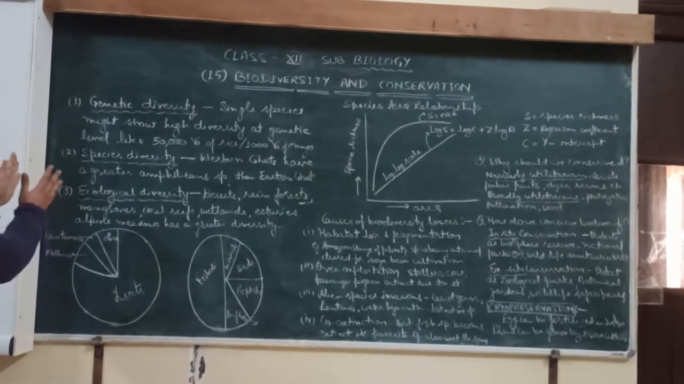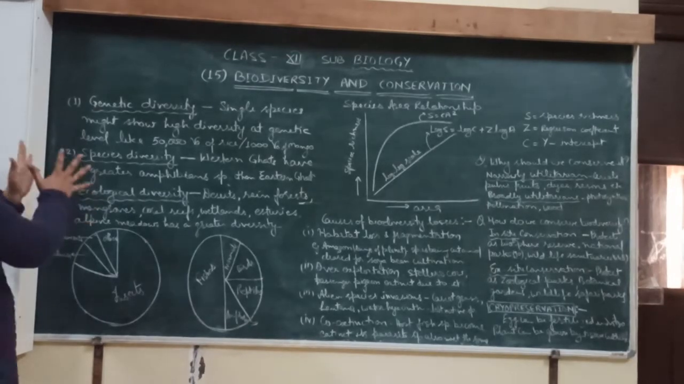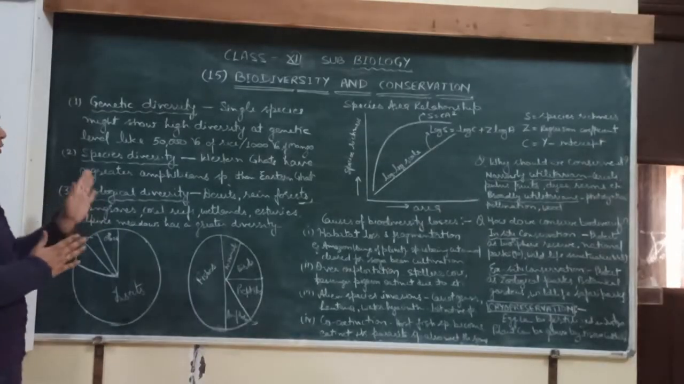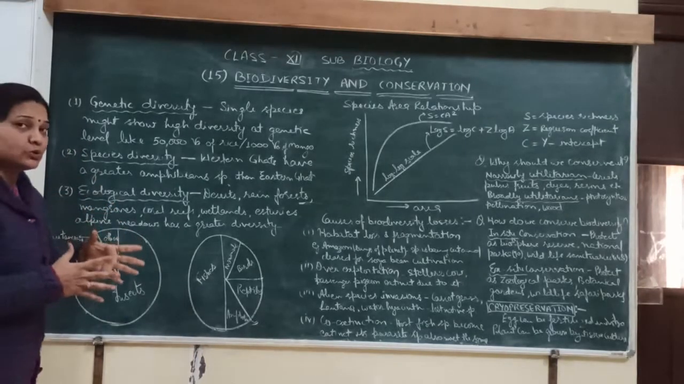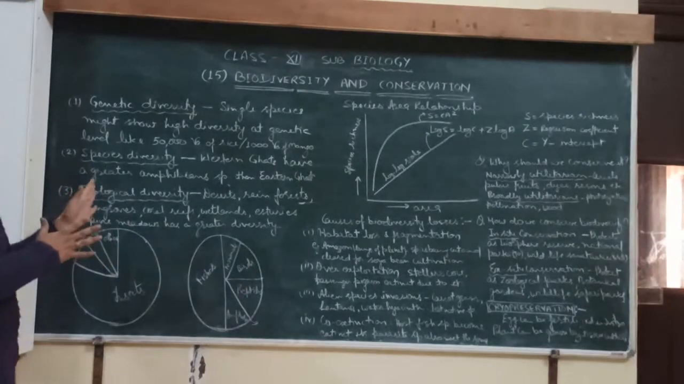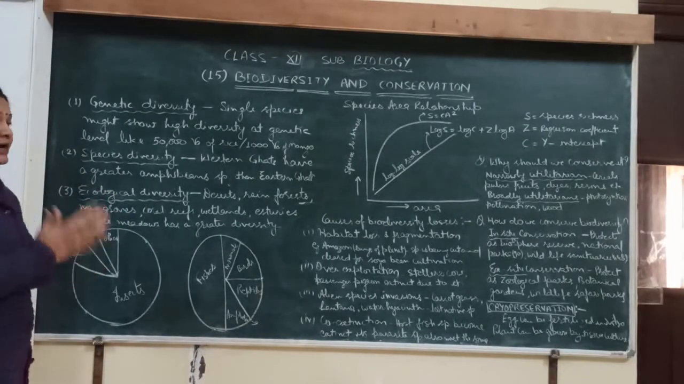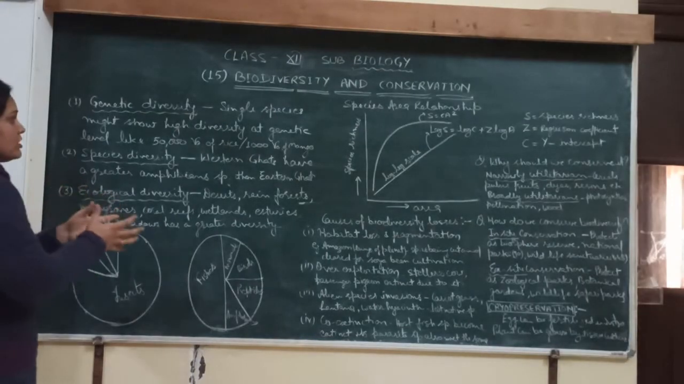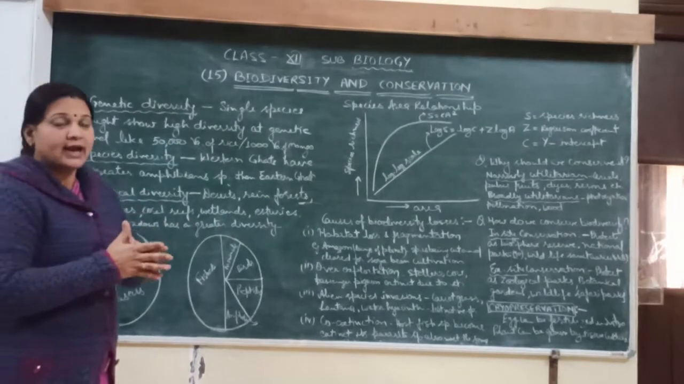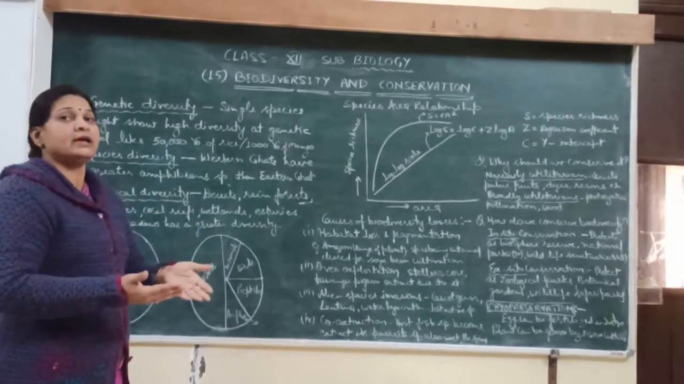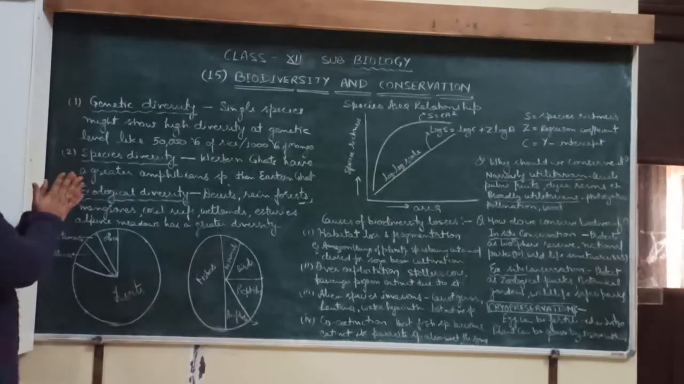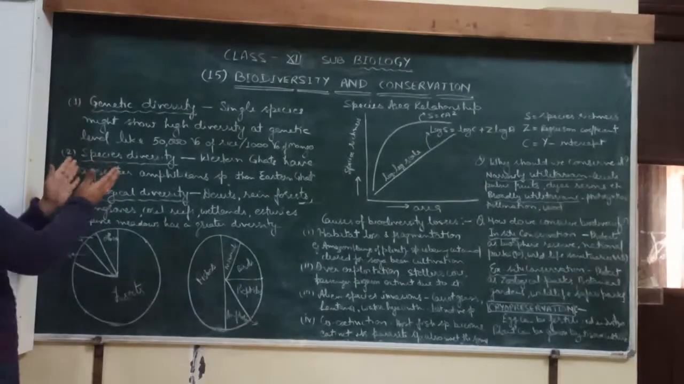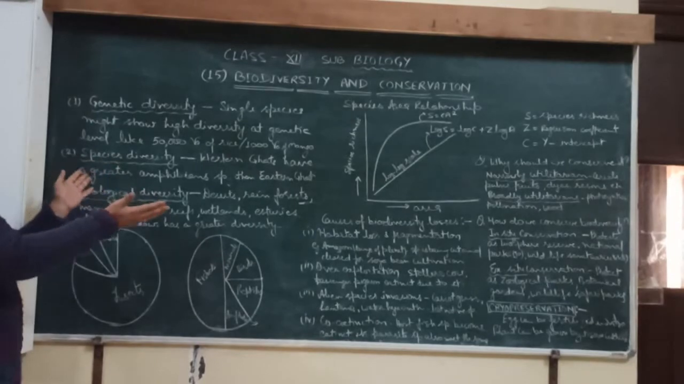Now the second is species diversity. Species means different kinds. Species is the smallest unit of all the living things. So what is a species? In a species, all individuals are included which are morphologically and genetically similar, and they can reproduce with each other, and their offspring should be fertile. So these belong to the same species, but different species are present in different locations.